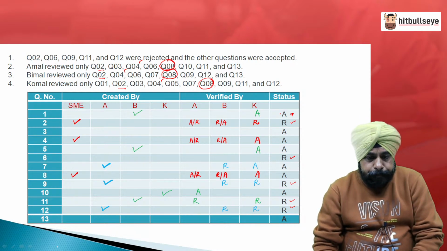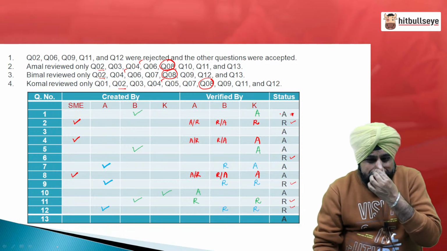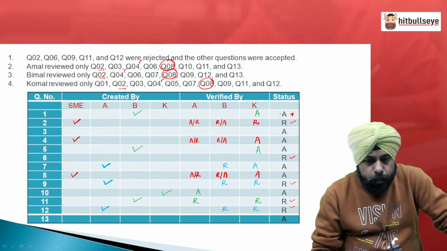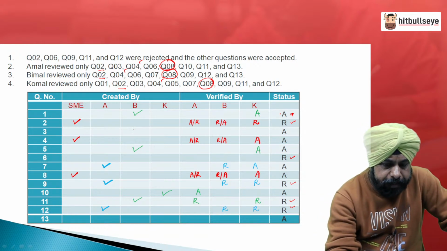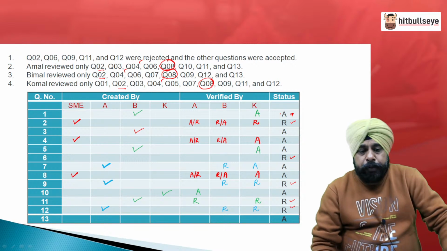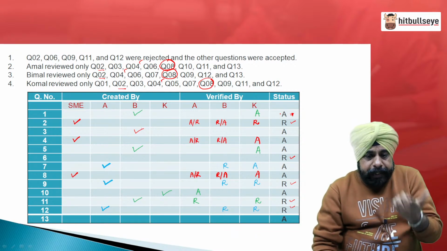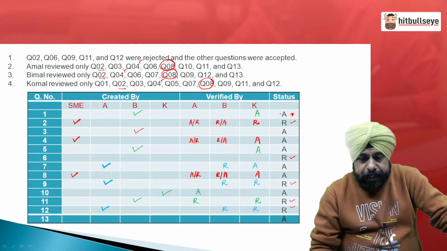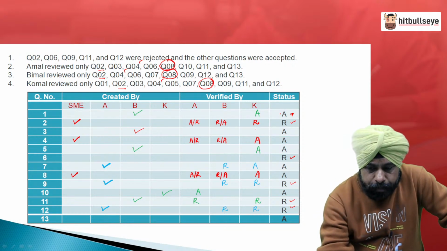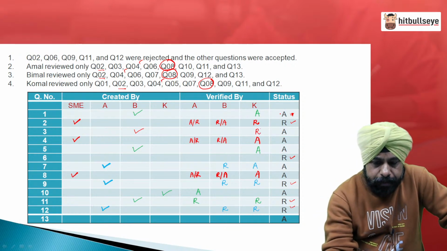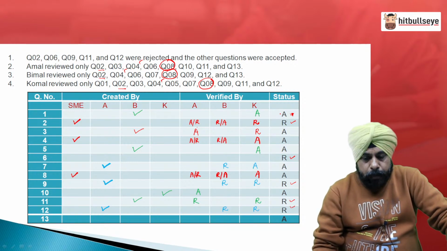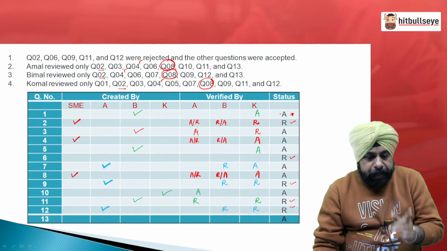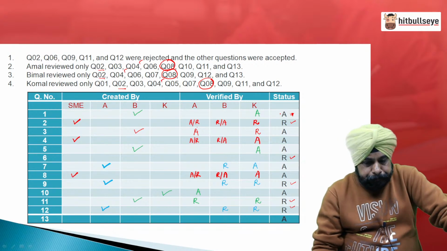Question number 3 is with K and A. So, that means question number 3 must have been created by B, which we missed earlier. Now, K reviews it, A reviews it and this is finally accepted. So, K must have rejected it, A reviews it and it must have been accepted. That is the reason it has been accepted. Now, question number 4 is done, 5 is done, question number 6.